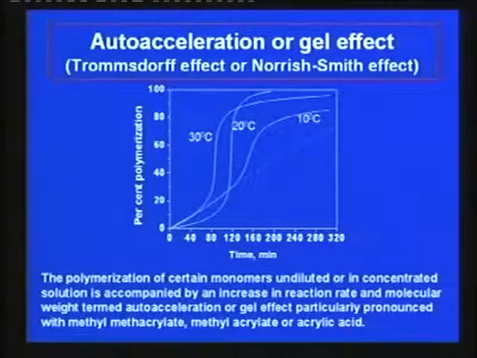Now, in a small system, the point of danger is not that much, but in case of a huge container, say a batch of a few tons in a big reactor, just imagine the quantity of heat involved there, that will explode the reactor like a huge bomb. So, that is the danger situation. This occurs due to auto acceleration of the polymerization rate. That is known as the auto acceleration effect or gel effect or Trommsdorff effect or Norrish-Smith effect.